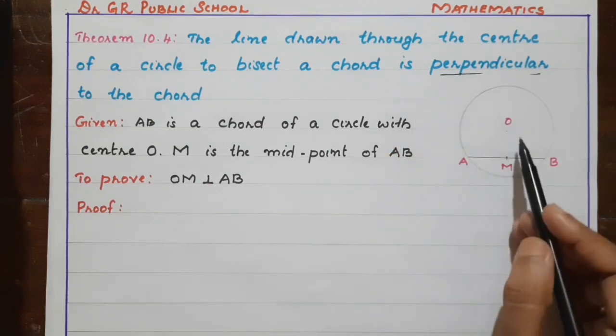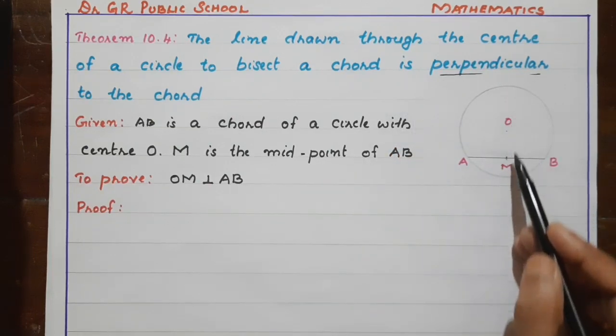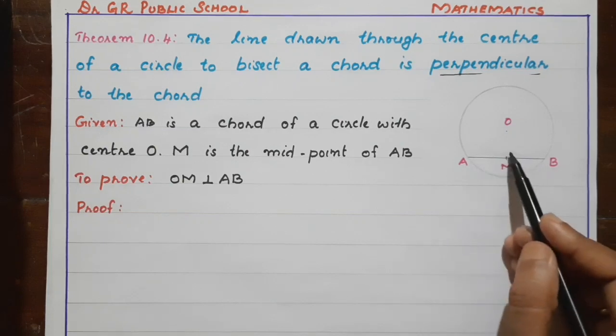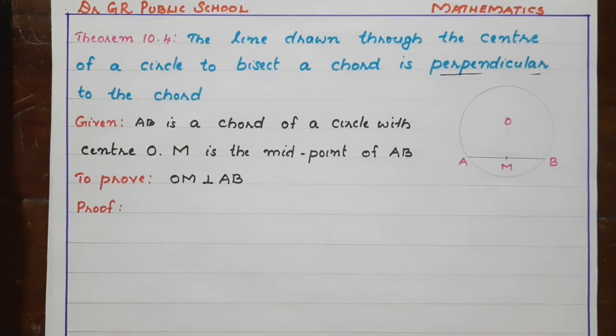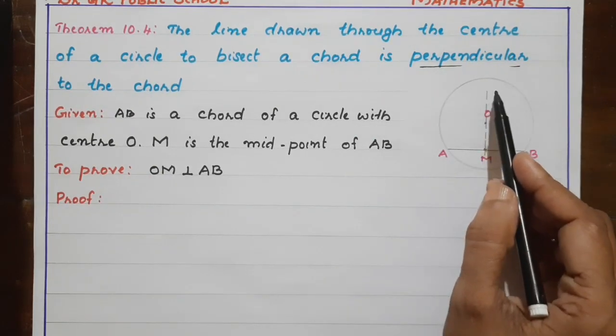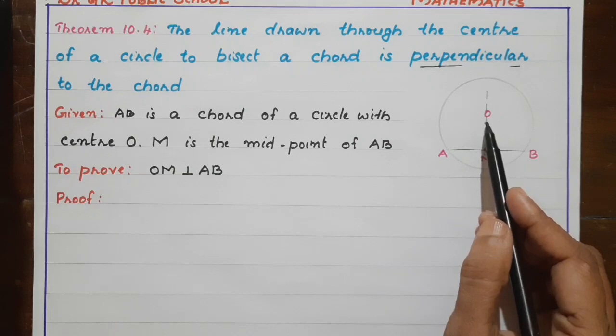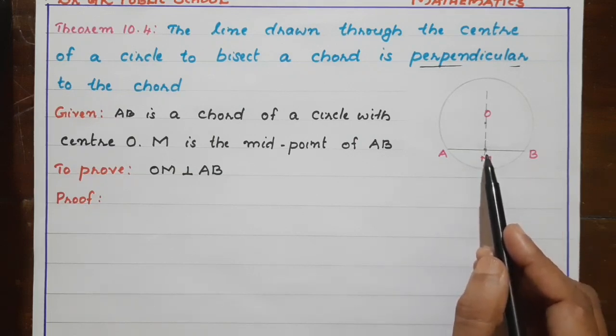Then we have to prove that OM is perpendicular to AB. That means it makes 90 degrees here. So for that we have to draw a line through O and M. Here I have drawn a line through the center to this midpoint.